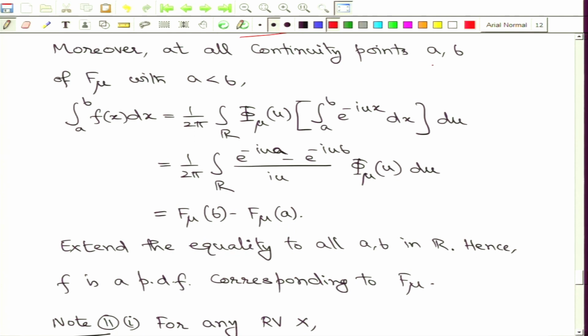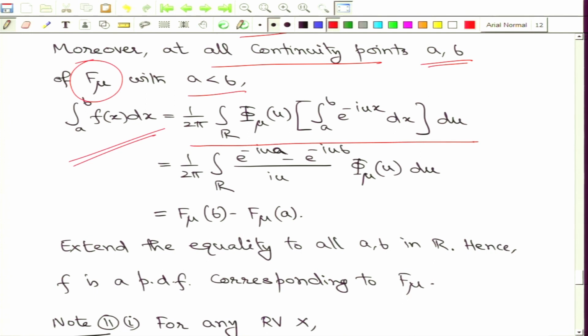Alright. So, these two statements you try to check, but moreover from these statements we also get some interesting observations: if I choose two real numbers a, b where my distribution function is continuous and a is less than b, then the integration of small f of x dx over a to b, now using the expressions that we have obtained, is given by these iterated integrations. This is just following from our discussion that we had in terms of the exercise, and therefore we can simplify this further and I end up with this expression, and this expression by the inversion formula is exactly the difference of the distribution functions at b and at a.